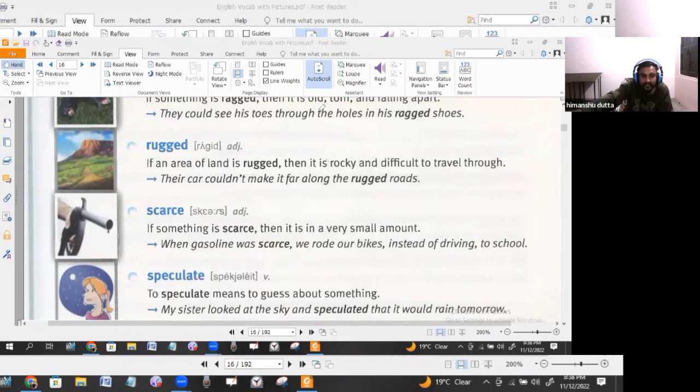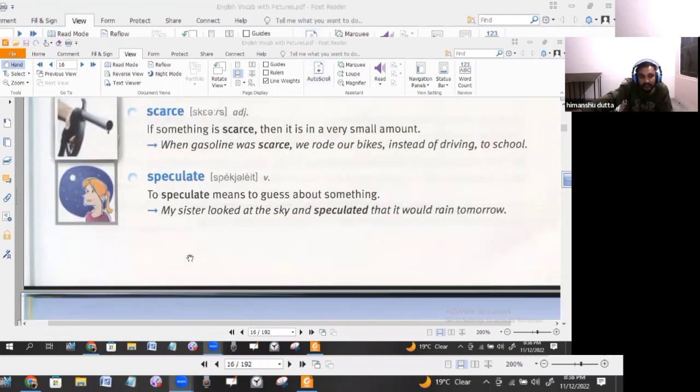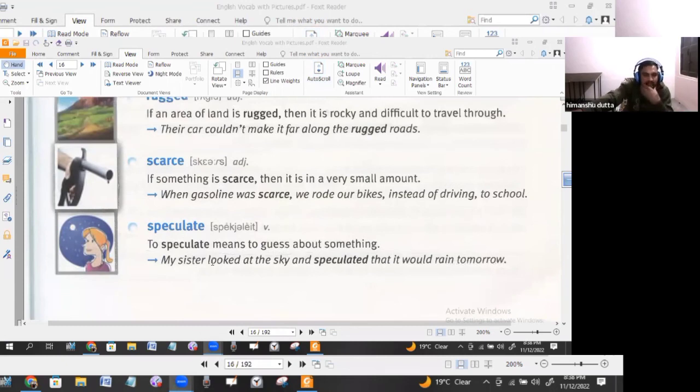Okay, then the next word is speculate. To speculate means to guess about something, make a speculation about something, that this can happen, a prediction or something. In that sense it is used here. Speculate means to make a guess about something, that this will happen, India will win the semi-final.